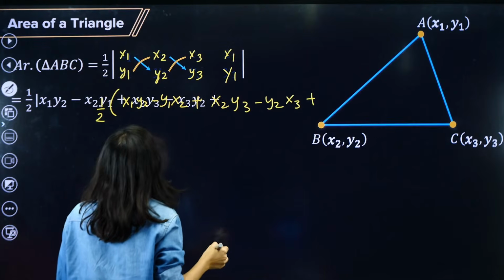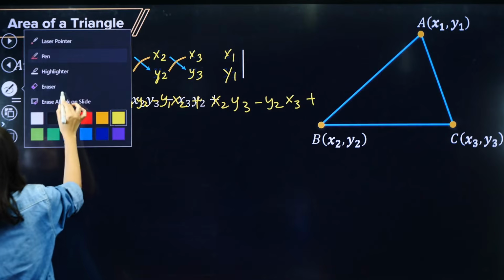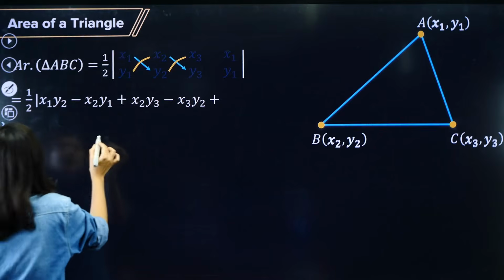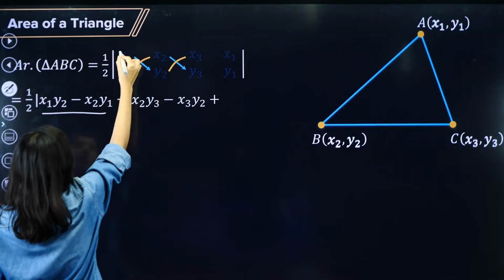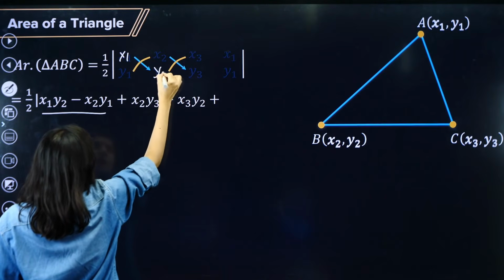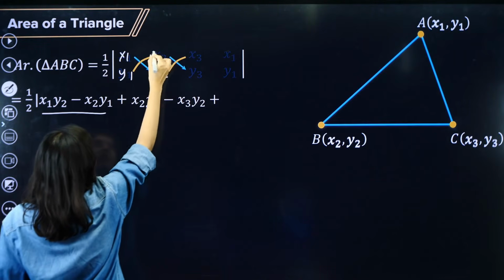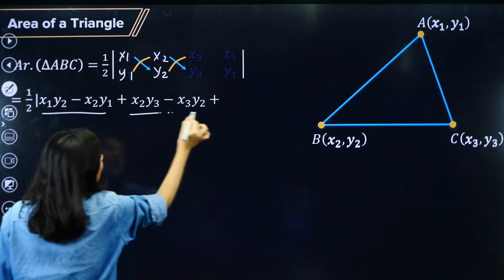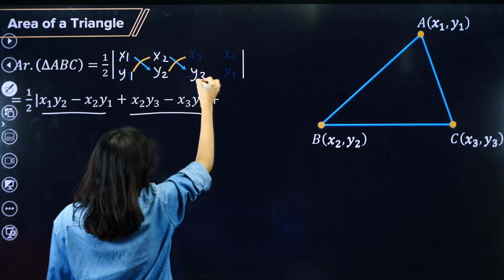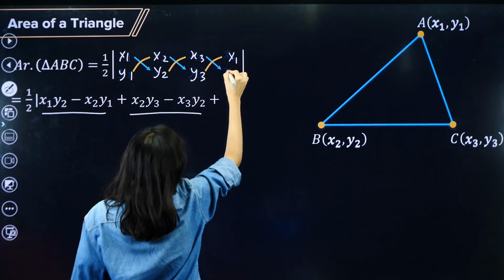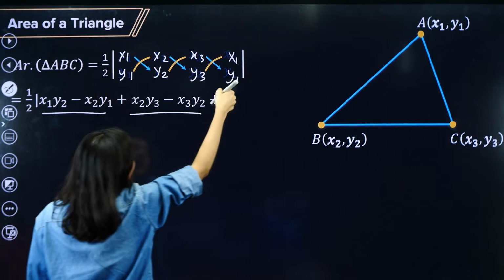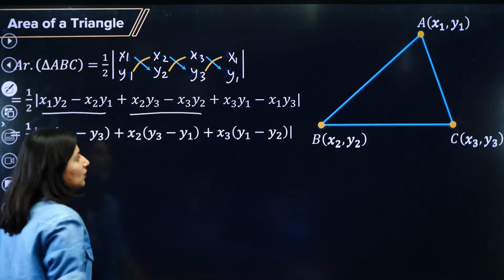Next, here it is already written: x1 y2 and y1 x2. What about x2 y3 and x3 y2? Next is x3 y1 and x1 y3.